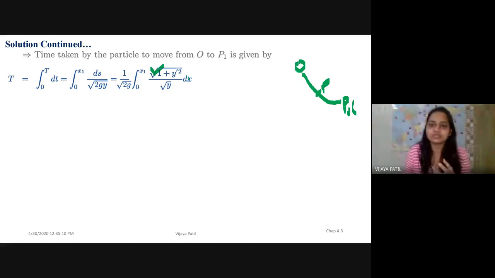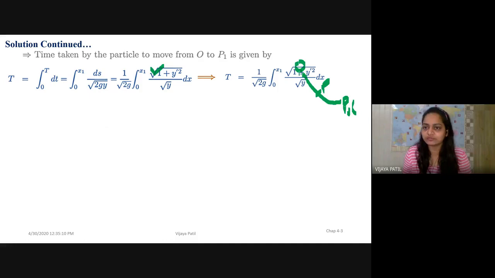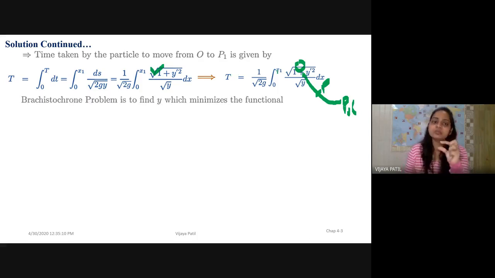You have seen how this derivation came from the shortest distance video before. Then what is this T? That means this entire thing we can reduce to 1 upon the square root of 2g, integration from 0 to x1, of the square root of 1 plus y dash squared upon the square root of y, dx. So this becomes my T, and this is what I need to minimize.